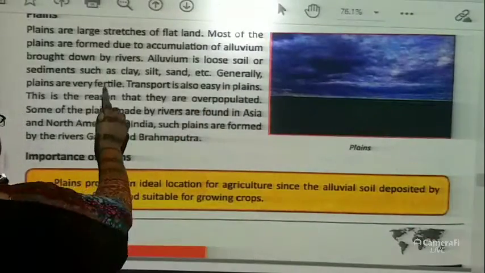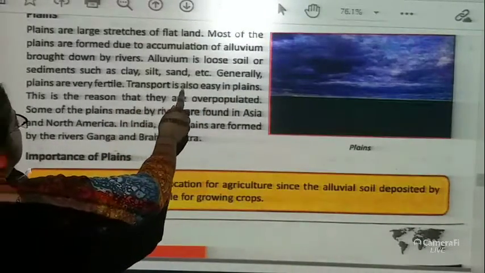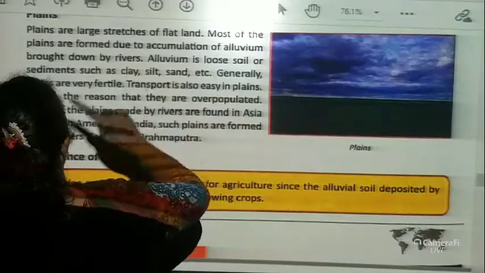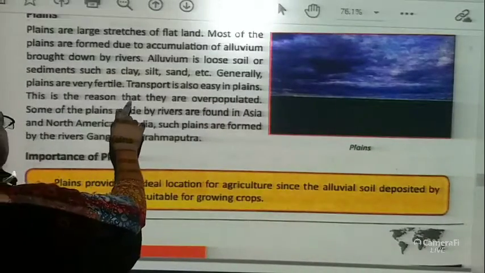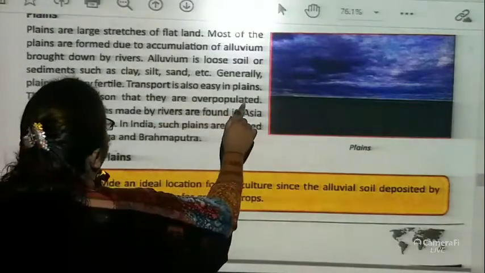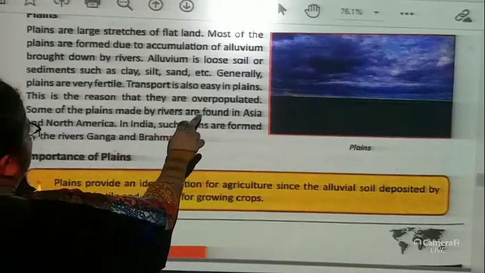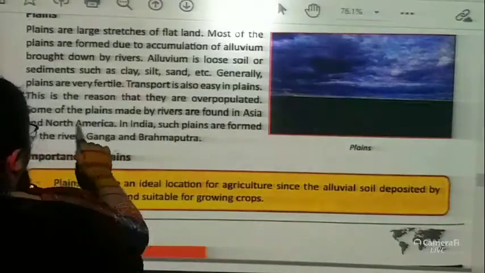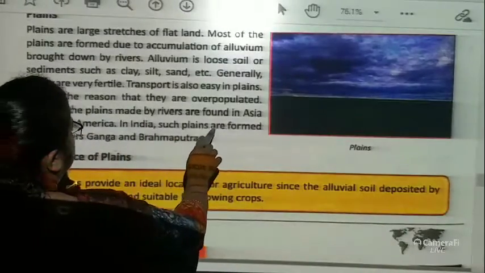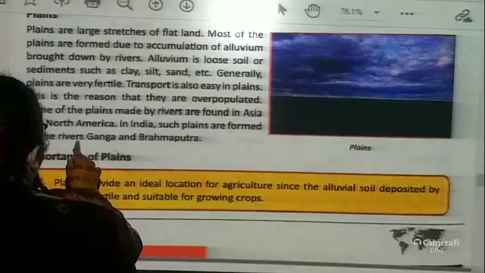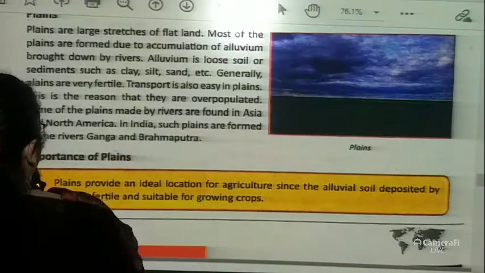Generally, plains are very fertile. Transport is also easy in plains. This is the reason that they are overpopulated. Some of the plains made by rivers are found in Asia and North America. In India, such plains are formed by the rivers Ganga and Brahmaputra.